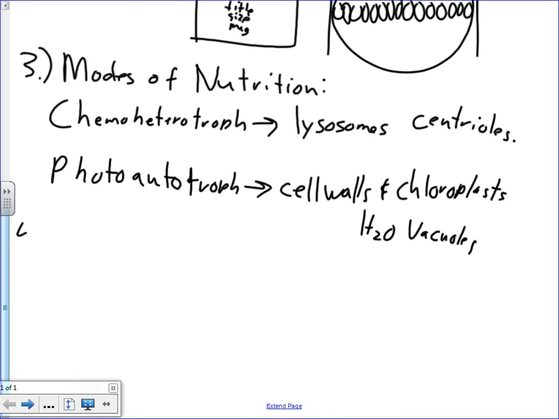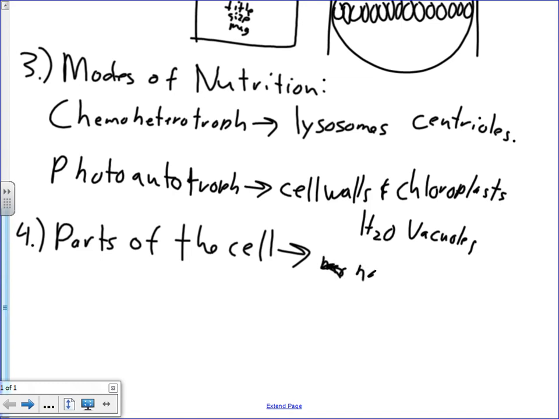All right, after that, parts of the cell. Expect a diagram of a cell on your exam. Okay, obviously it will not be like your quizzes where you're asked to identify 16 things on one diagram. There will probably only be 5. Okay, but since you don't know which 5 I'm going to ask about, you have to know them all and what they do. Okay, so you got to be able to name and give the function just like on the last 3 quizzes.